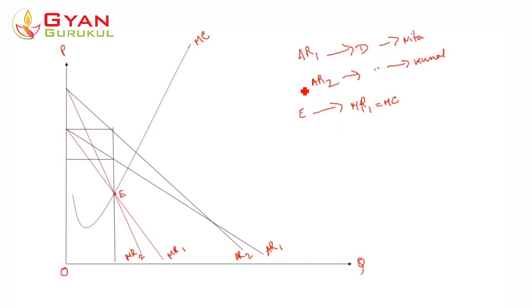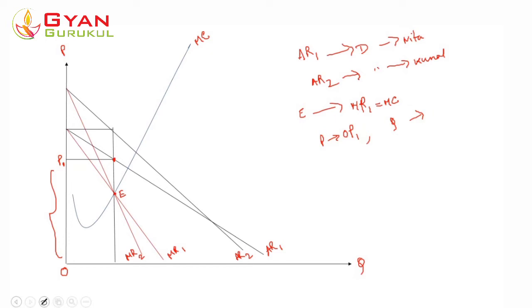Accordingly he would charge a price that is up to here on AR1, the demand curve of Nita. So he will charge a price at this point. Let's say this is P1, so the price charged is OP1. And what is the quantity?